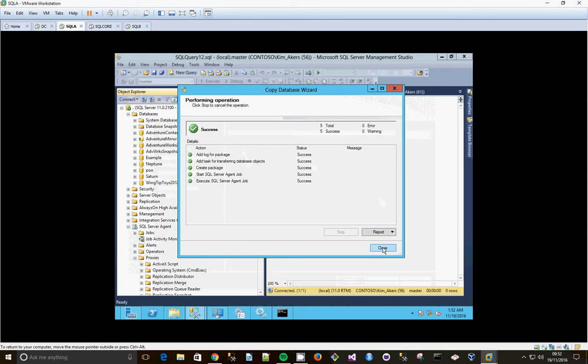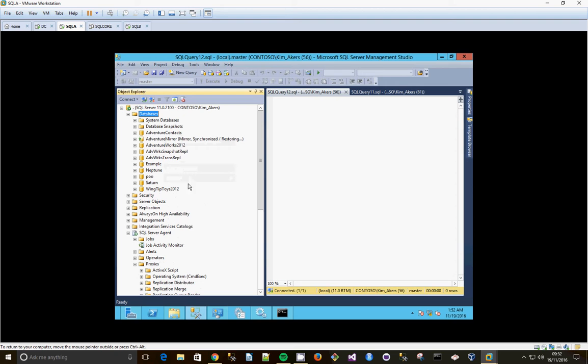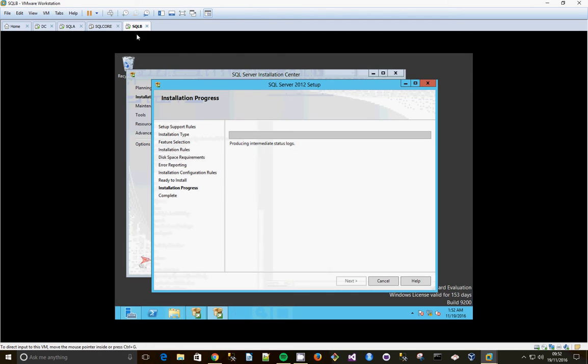The database is being created, so we've got two databases that we're going to be practicing replication with, the snapshot replication and the transactional replication. Now we're just waiting for SQL B to install replication feature and we'll be done. Off it goes.